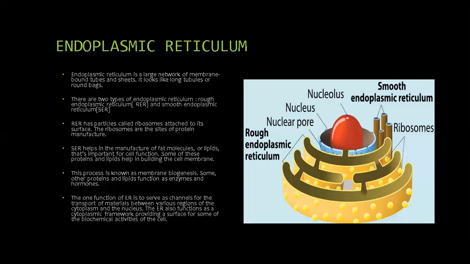Now first, let's see about endoplasmic reticulum. Endoplasmic reticulum is a large network of membrane-bound tubes and sheets. It looks like long tubules or round bags. There are two types of endoplasmic reticulum: rough endoplasmic reticulum, that is RER, and smooth endoplasmic reticulum, that is SER. RER has particles called ribosomes attached to its surface. The ribosomes are the sites of protein manufacture. SER helps in the manufacture of fat molecules or lipids that are important for cell function. Some of these proteins and lipids help in building the cell membrane. This process is known as membrane biogenesis. Some other proteins and lipids function as enzymes and hormones.